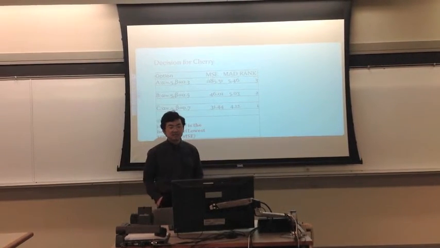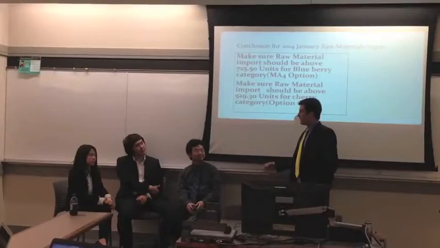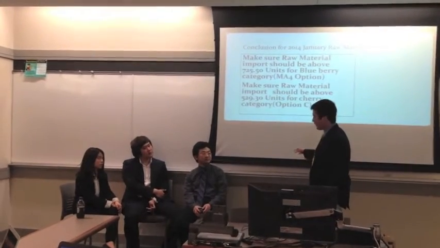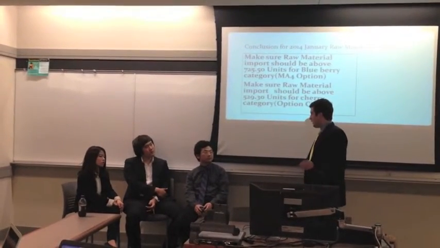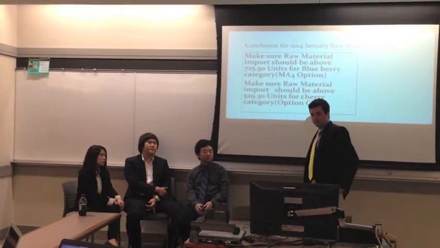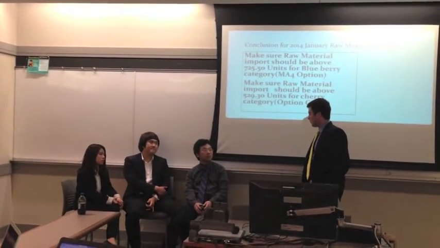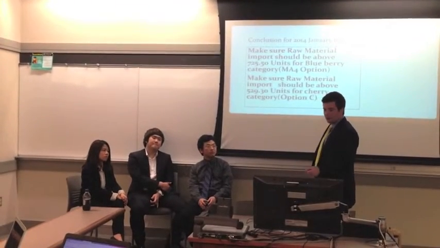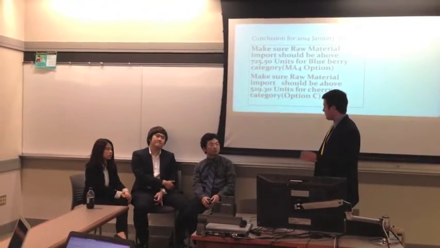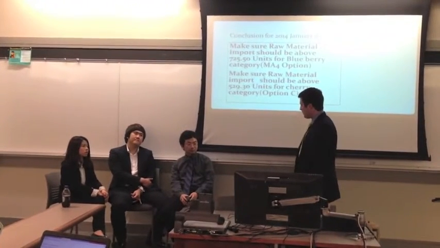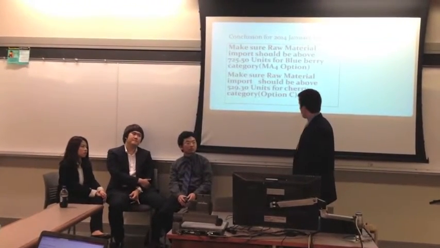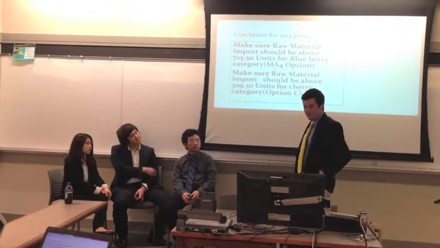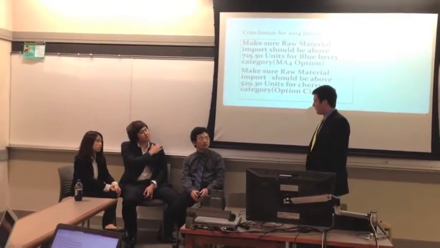So what do you think, guys? Okay guys, based on the information that you just provided, for our blueberry product we're going to go with MA4 to determine the amount of raw materials that we're going to purchase. We need to make sure that there are 725 units, so at all times we need to be above that. And for our cherry product, we're going to go with option C, and we need to make sure that there are always 529 units for cherry.